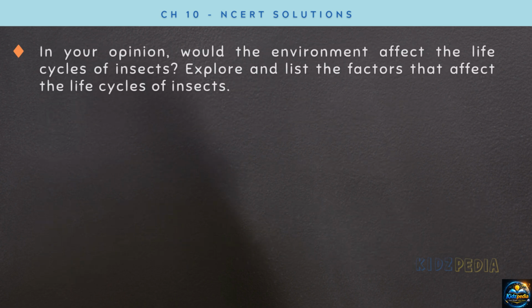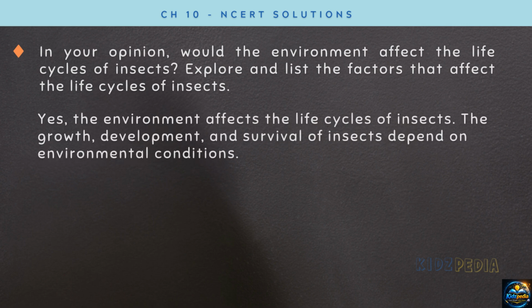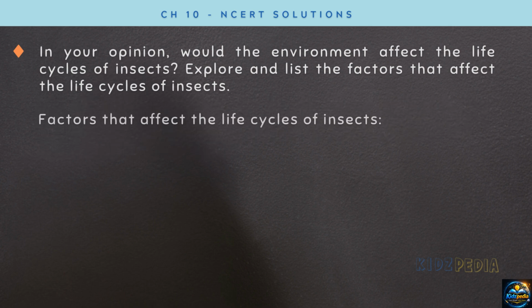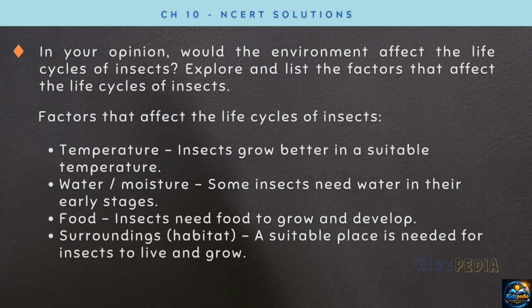In your opinion, would the environment affect the life cycles of insects? Explore and list the factors that affect the life cycles of insects. Answer: yes, the environment affects the life cycles of insects. The growth, development and survival of insects depend on environmental conditions. Factors that affect the life cycles of insects: temperature. Insects grow better in a suitable temperature. Water or moisture. Some insects need water in their early stages. Food. Insects need food to grow and develop. Surroundings. A suitable place is needed for insects to live and grow.